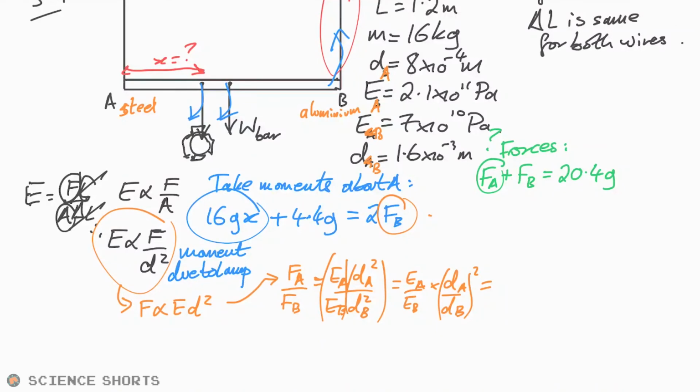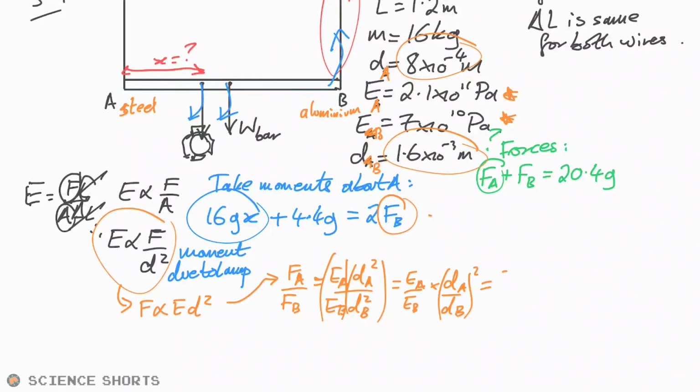So what do we have? I mean, the giveaway here really is the fact that if you look at the numbers, look at the diameters, one is double the other. Look at the Young moduli, one is triple the other. And so the fact that they've given you nice multiples for the data, well, that should indicate to you that there's probably going to be some proportionality employed in here somewhere. Okay, so EA divided by EB, you can put the numbers in if you want to, but we can see that one is 3 times the other.